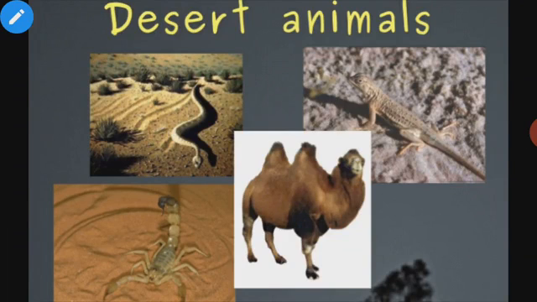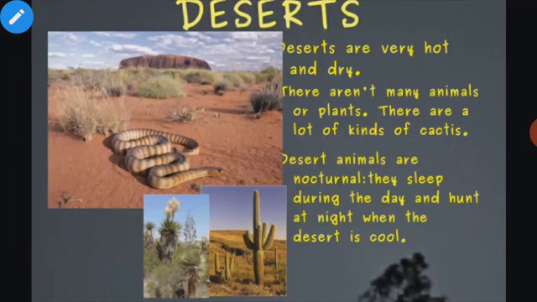And the animals which are found in deserts also show some characteristic features which are not found in animals of aquatic habitats, forests, rainforests, etc. One of the characteristic features shown by desert animals is that they are nocturnal. What is nocturnal? Nocturnal means they sleep during the day and hunt at night when the desert is cool.